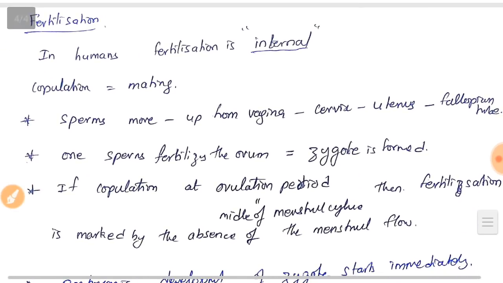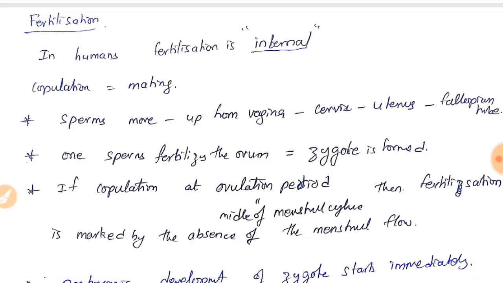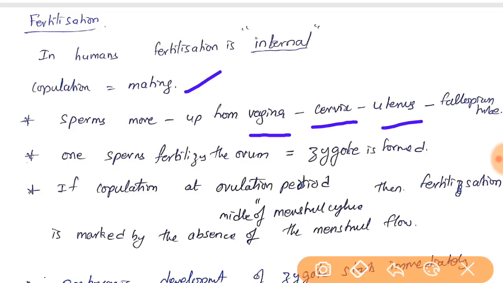Okay, fertilization. See, we have come to the fertilization part, and this is the last part. Human fertilization is internal, and copulation is through mating. Sperms move up from the vagina, cervix, uterus, and at last the fallopian tube to meet the ovum. One sperm is enough to fertilize the ovum. Zygote is formed, friends.